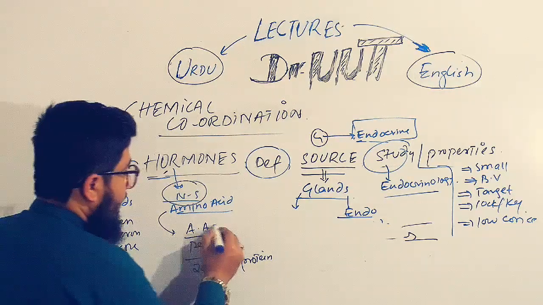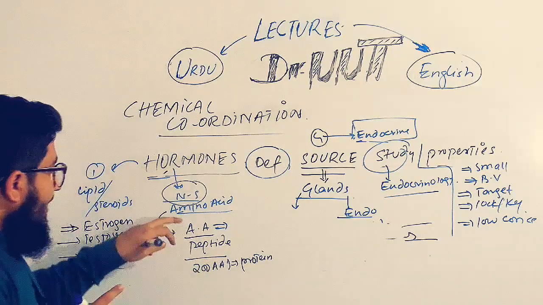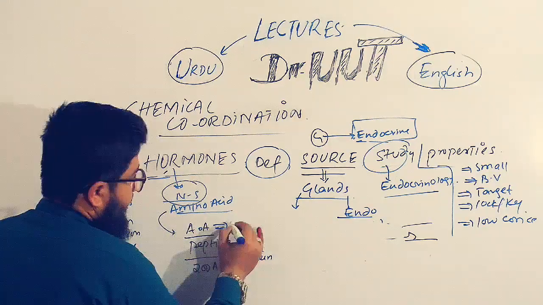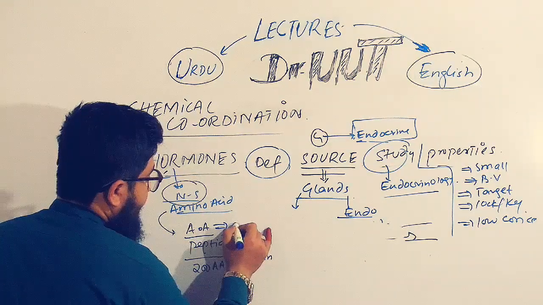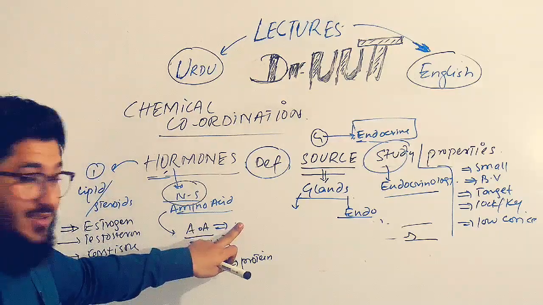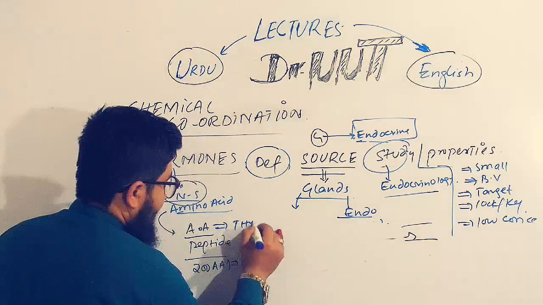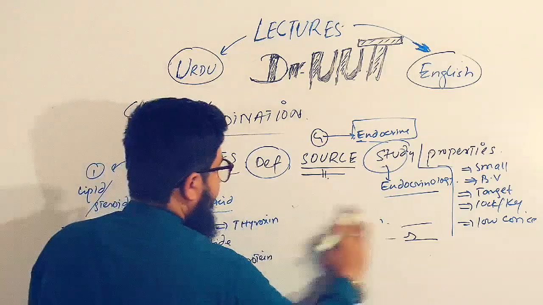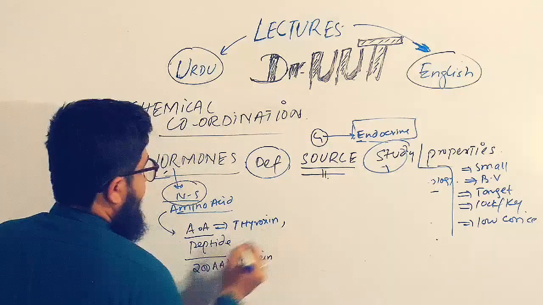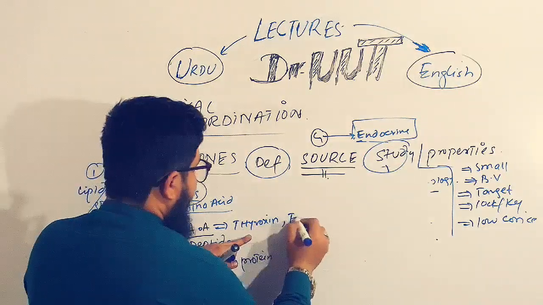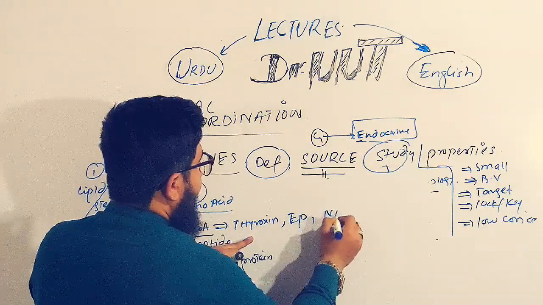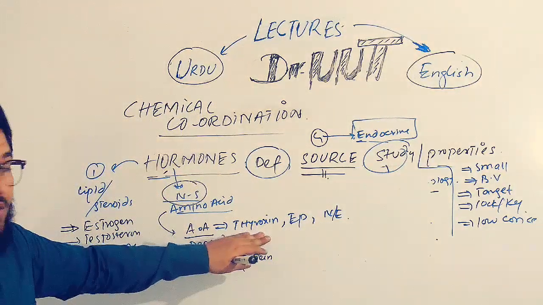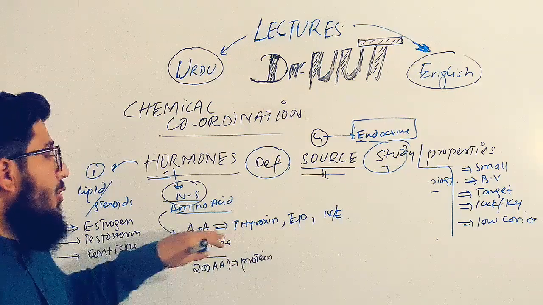The amino acid hormones are thyroxine, epinephrine, and norepinephrine. These are made from a single amino acid.